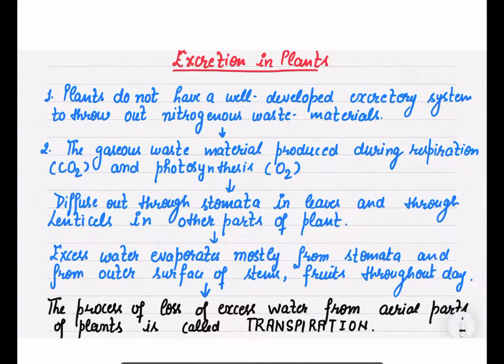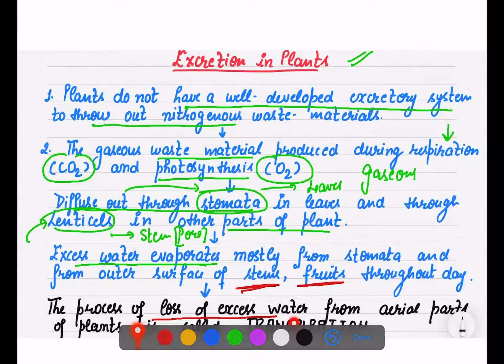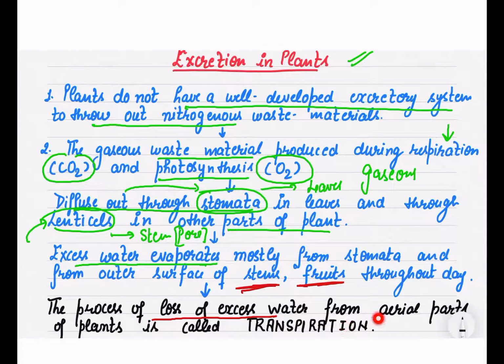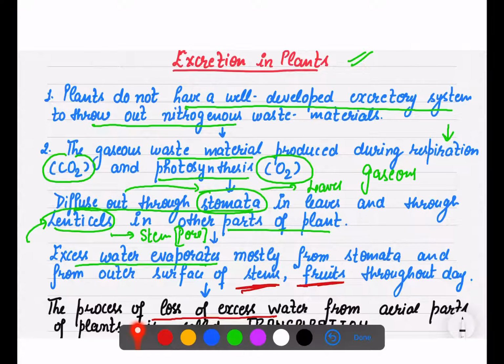But the maximum loss of excess water takes place from the aerial parts, which are present outside the soil, like your stems and leaves. The process in which excess water is lost from the aerial parts of the plant is called transpiration. So excretion in plants is done through various methods, and the main role is played by the stomata.